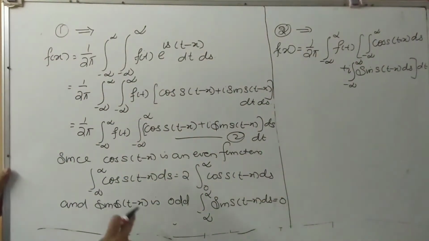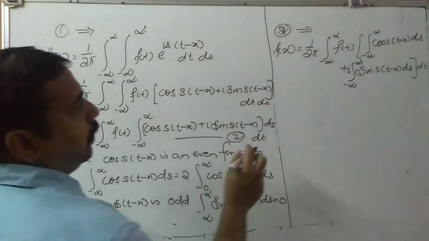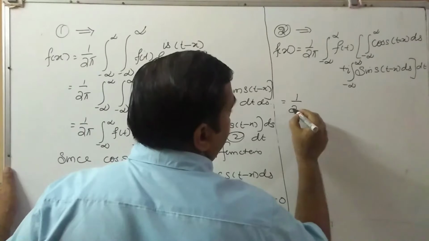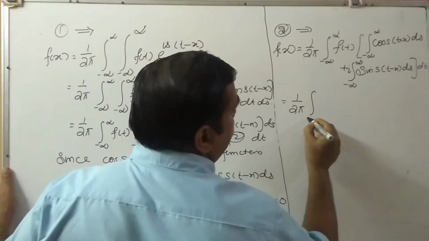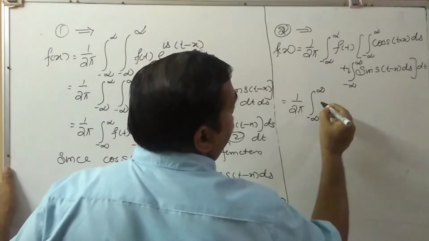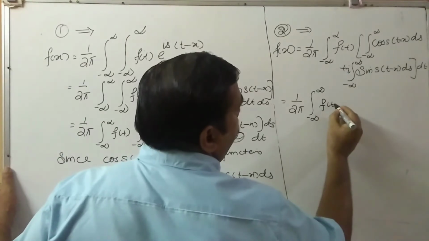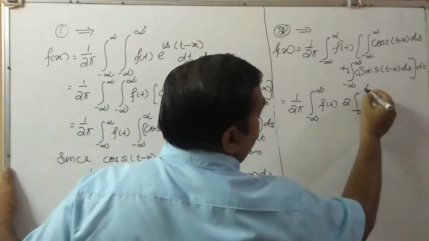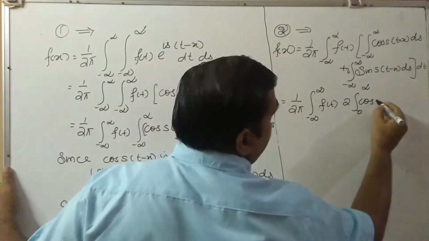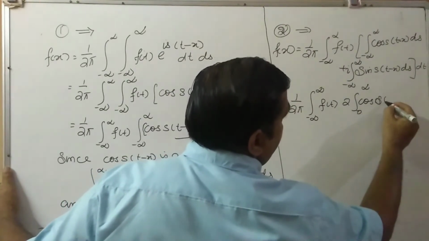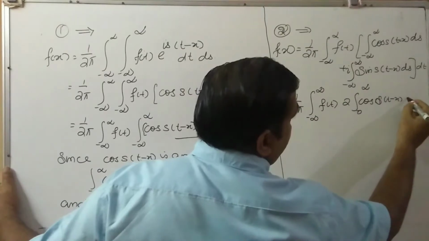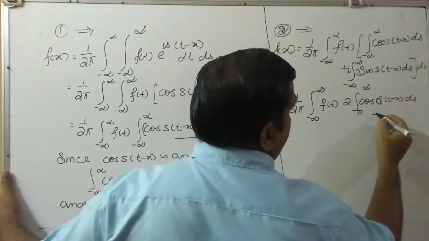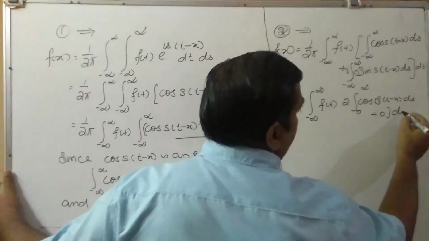Now we can use these terms. So this is equal to 1 by 2 pi integral minus infinity to infinity f of t, which can be written as 2 into 0 to infinity cos s into (t minus x) ds plus 0, into dt.